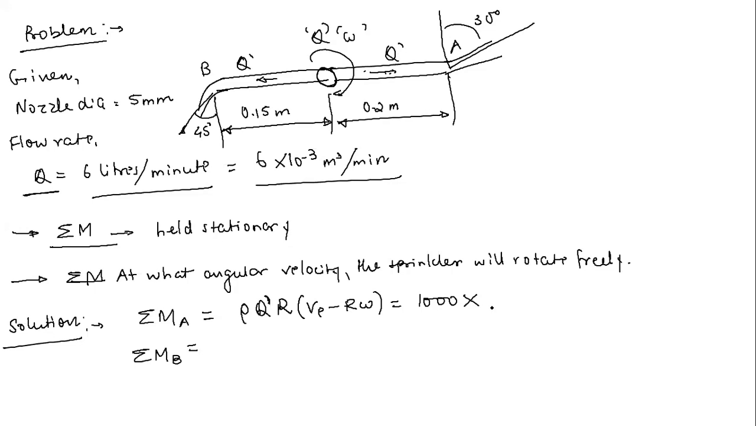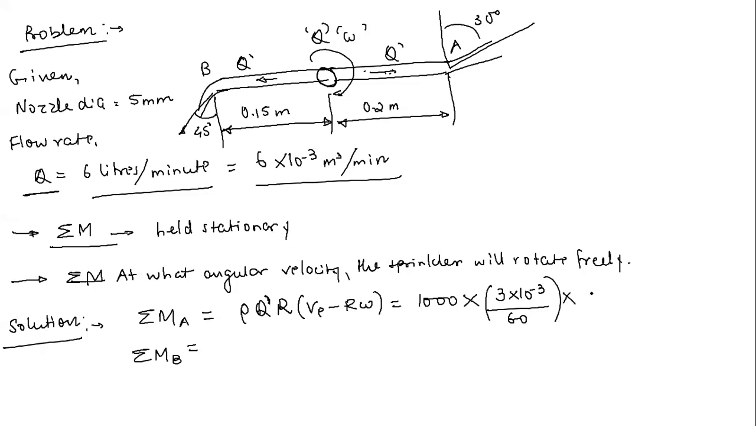It would be equal. I am assuming that these two are equally divided. So it will be simply 3 liters per minute, 3 into 10 to the power minus 3 meter cube per minute. But we are actually solving it per second, so this will be divided by 60, right? So 3 into 10 to the power minus 3 divided by 60, that is meter cube per second.